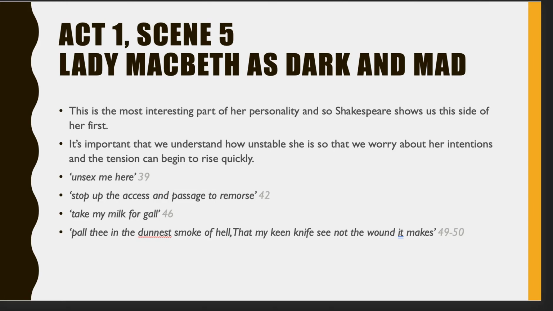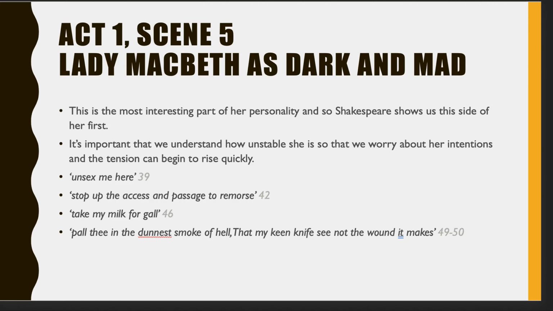Linguistically, we could argue that there's an imperative there, and she's requesting that dark forces come and give her qualities, or remove qualities, I suppose, in this case, that will stop her doing bad things, because she wants to do the bad things. The fact she's talking to dark spirits, the fact she's commanding dark spirits, demonstrates the darkness and the madness that she illustrates here.